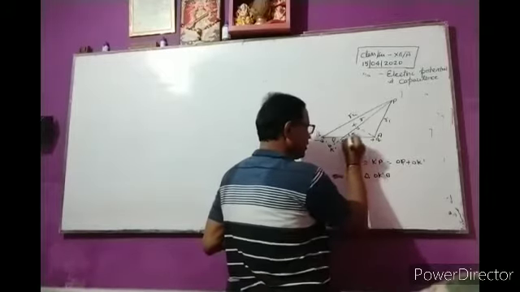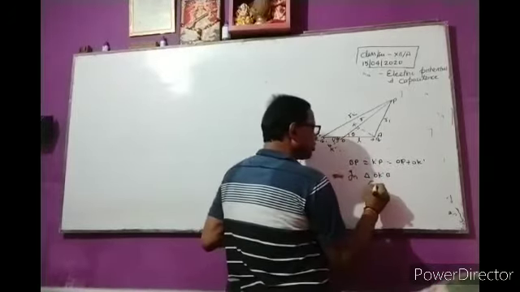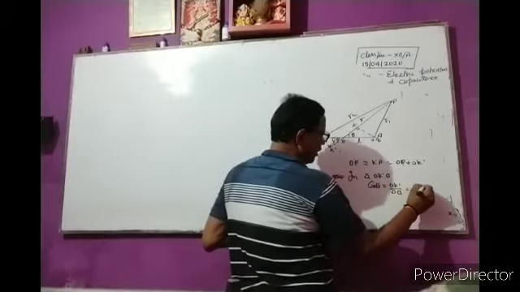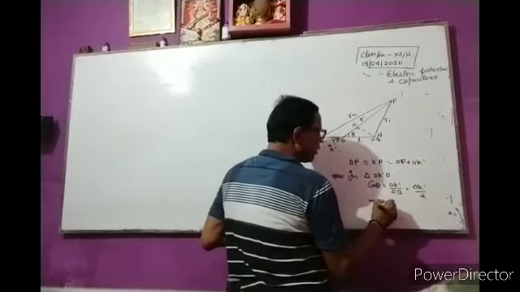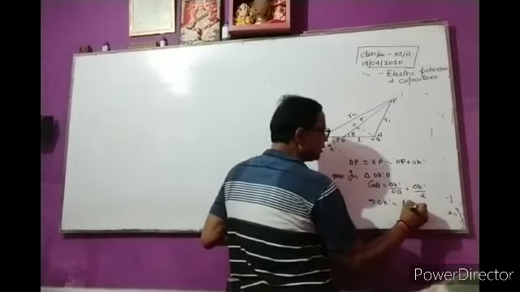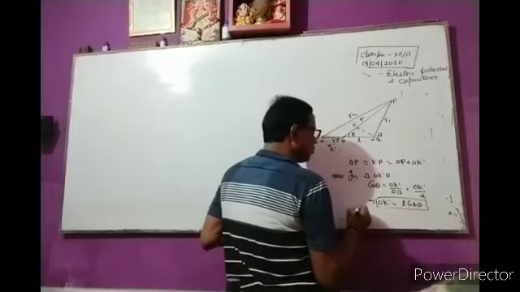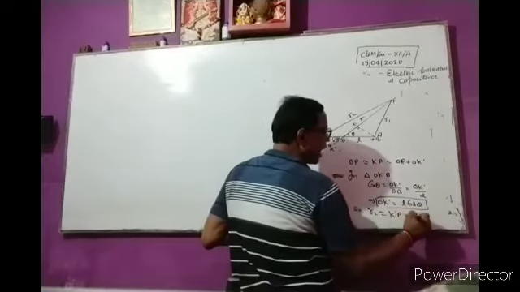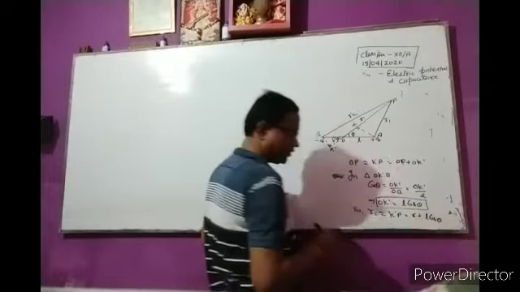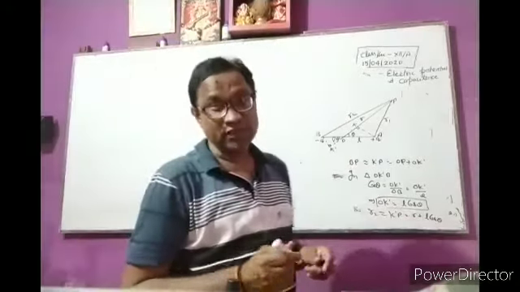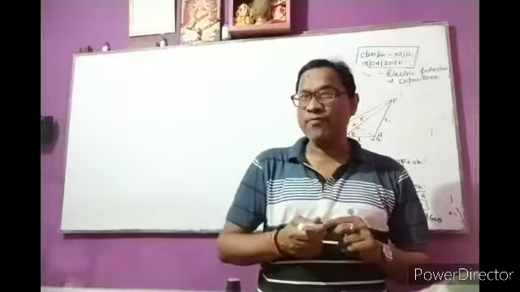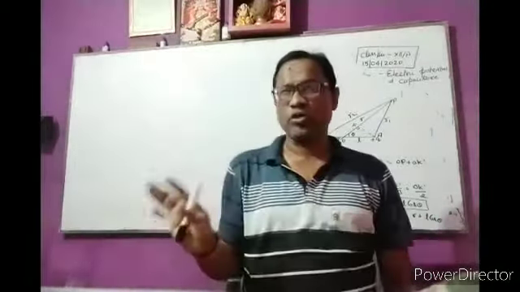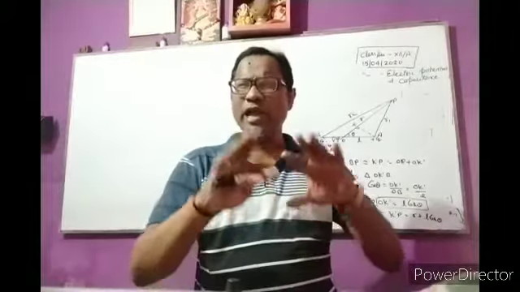So in triangle OK dash B, with right angle at K dash, cos theta is equal to OK dash by OB, that is OK dash by L, so OK dash is equal to L cos theta. Therefore, R2, approximately K dash P, is equal to R plus L cos theta. So by this method, the values of R1 and R2 are respectively R minus L cos theta and R plus L cos theta.